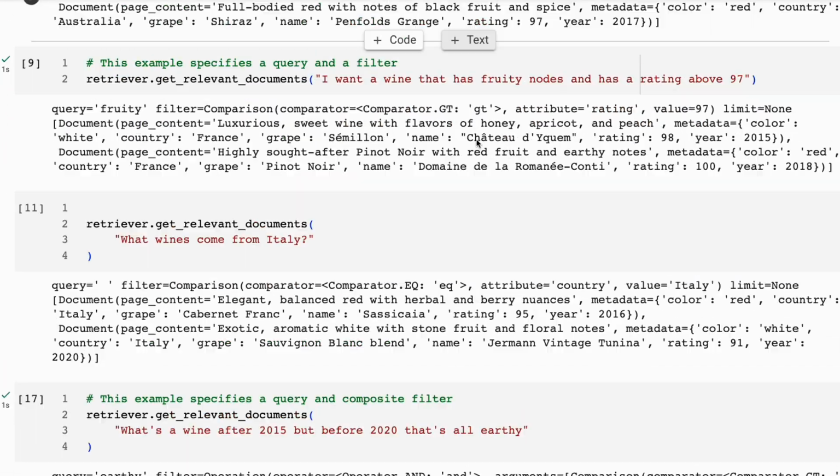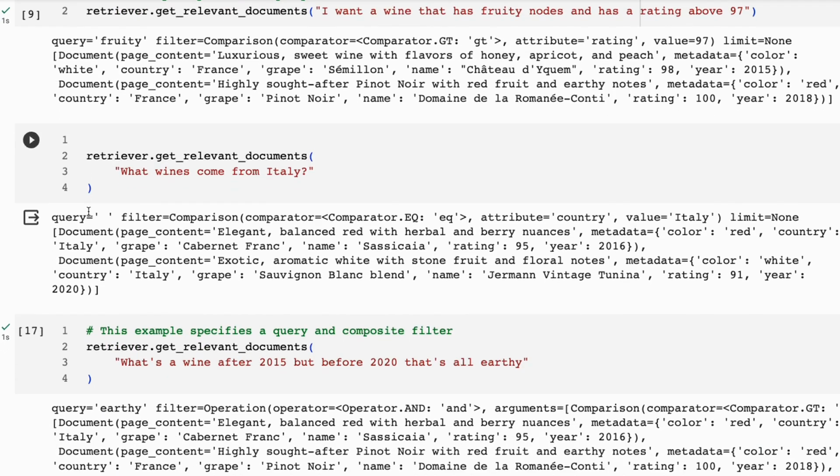What if I say, okay, I want a wine that has fruity notes and a rating above 97? So here it's got our comparator where I've got my greater than rating 97. And it's bringing things back that, again, relate to fruit. So apricot and peach, red fruit, earthy notes there.